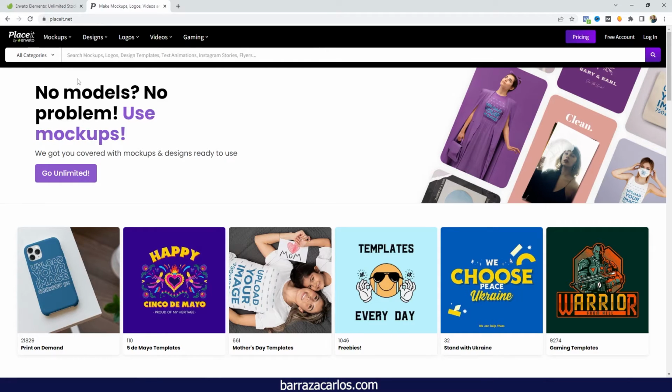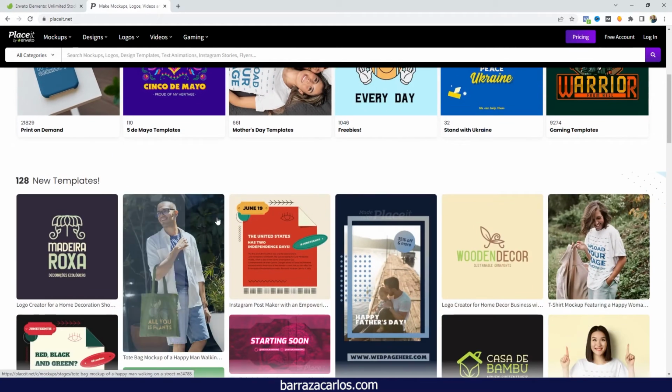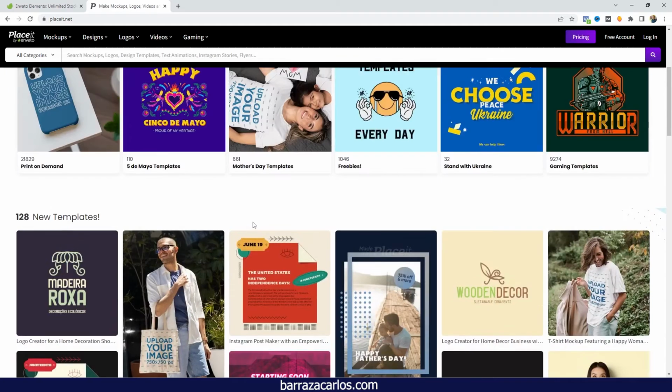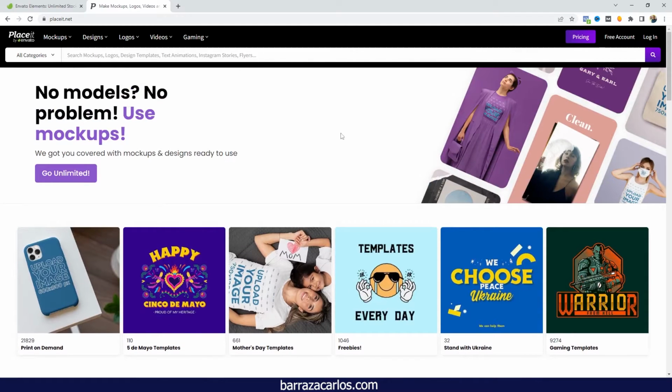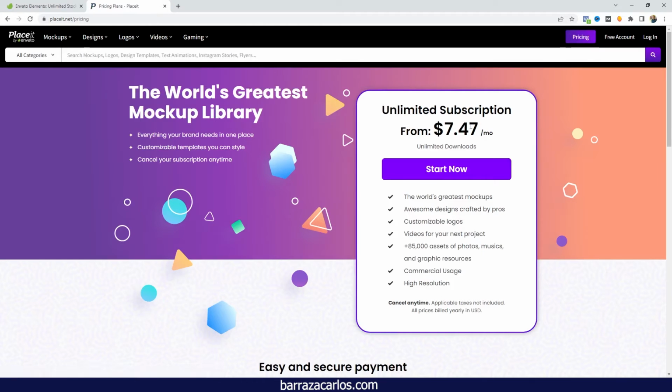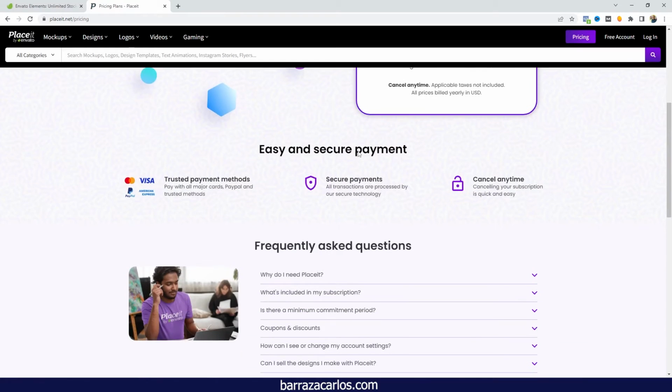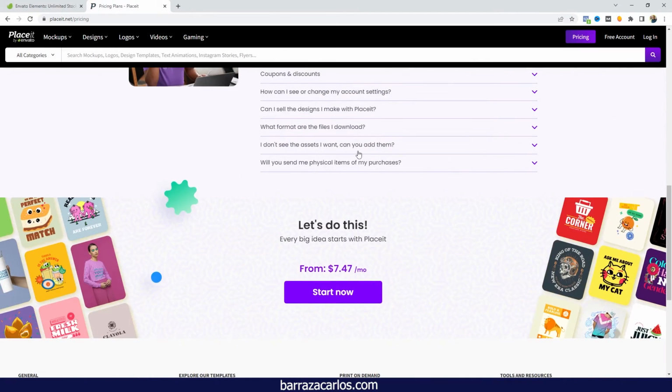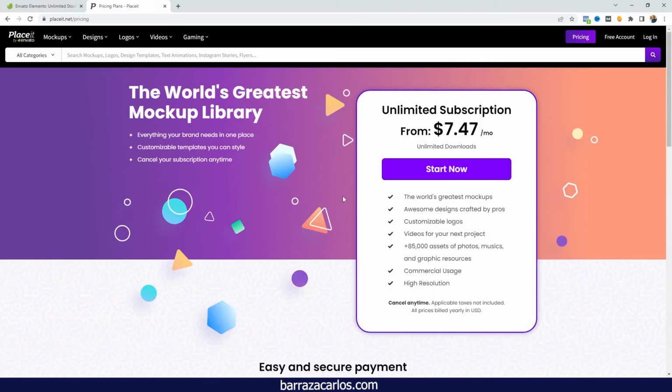Placeit is another app from Envato, and it's basically an app that can help you design different types of content on the platform, such as print, social media, short videos, and so on. This is not included in Envato Elements. It's a separate platform. Placeit has its own pricing structure. So this is another thing to consider if you're also planning to acquire Envato Elements. It won't include Placeit. This is a different app, not included in Envato Elements.